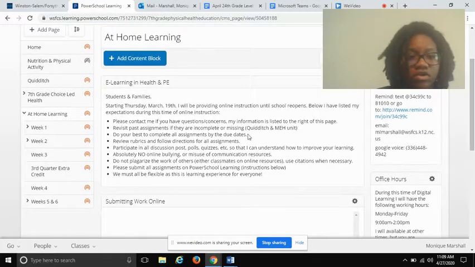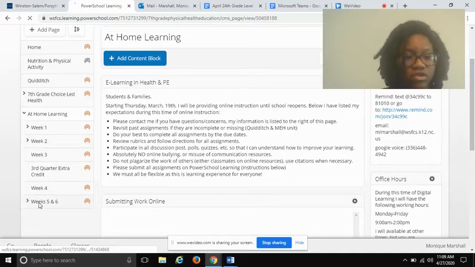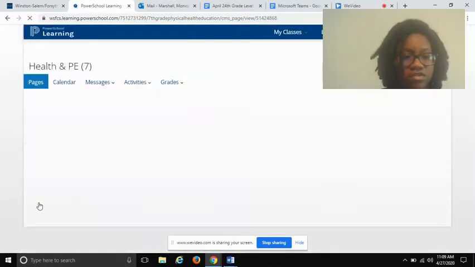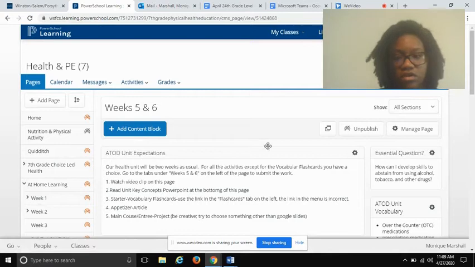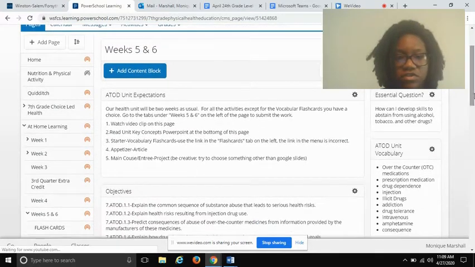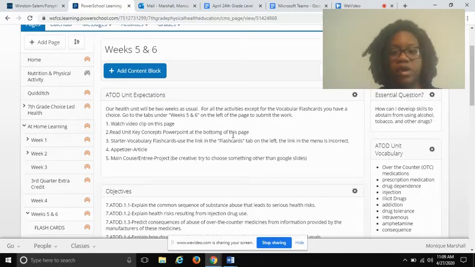So for what we're working on right now, you're going to go to where it says weeks 5 and 6. Here are the expectations for this unit. There's a video clip for you to watch. Read the unit key concepts PowerPoint at the bottom of this page. That's basically the stuff that would go on the mind map, but I'm not going to put up the mind map and have you copy it down because it would be right there. That just seems a little silly. Then there's the vocabulary flashcard starter, the appetizer article, and the main course project.